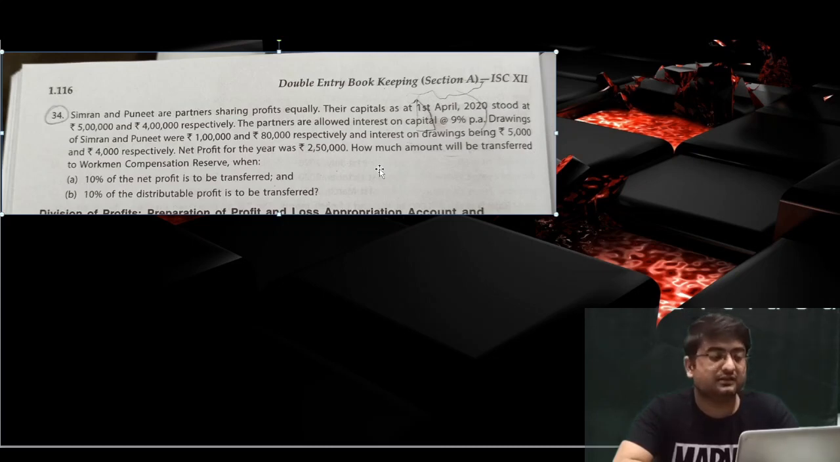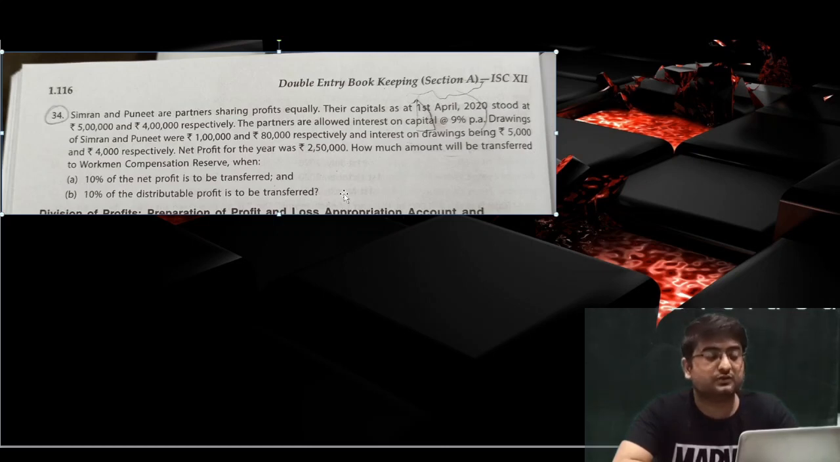In case 1, 10%, if we find out the workmen compensation reserve, in case of A, we'll take 25,000 rupees because that is the 10% of net profit given. So in case of A, workmen compensation will be 25,000, 10% of 2,50,000. Now in case of B, 10% of distributable profit.